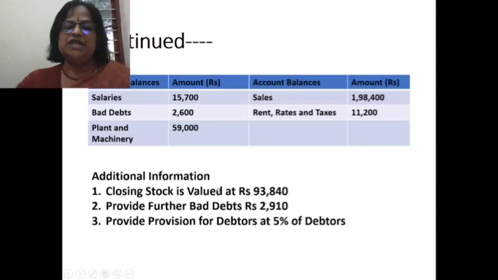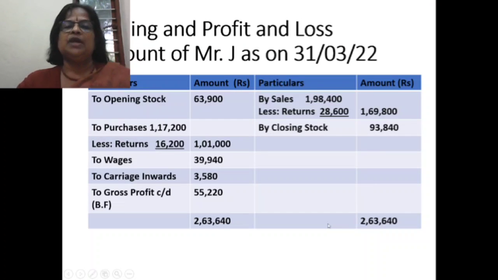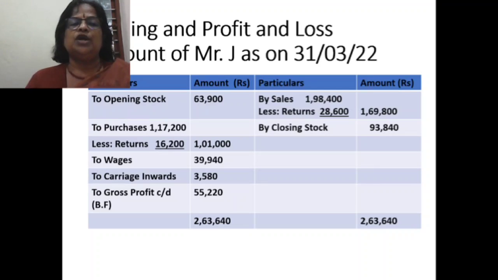Now, additional information: closing stock is valued at rupees 93,840. Provide further bad debts rupees 2,910. Provide provision for debtors at 5% of debtors. Now, trading and profit and loss account of Mr. J as on 31/3/22. To opening stock 63,900. To purchases, inner column 1,17,200 less return 16,200, outer column 1,01,000. To wages 39,940. To carriage inwards 3,580.